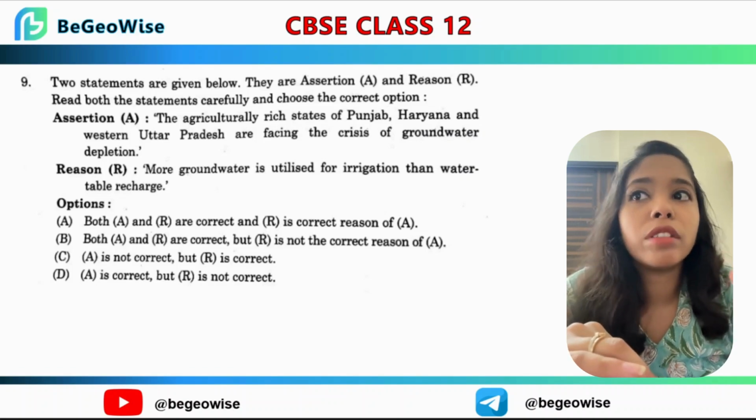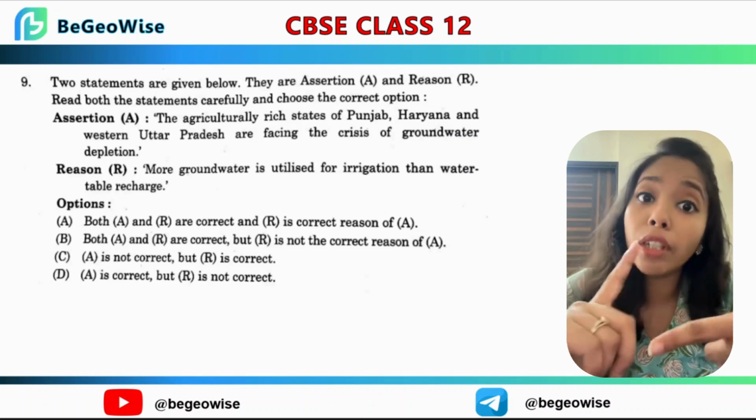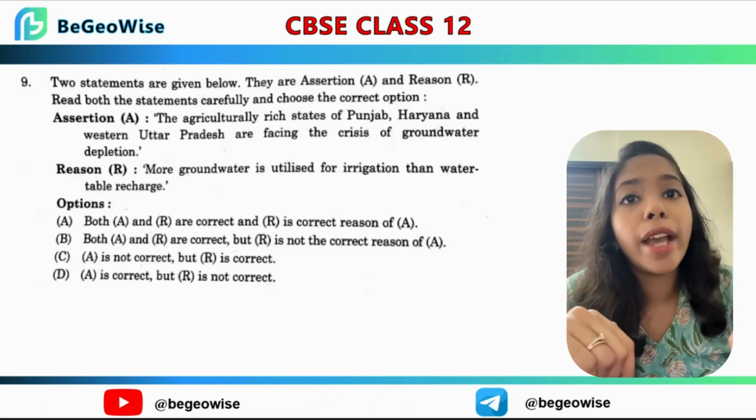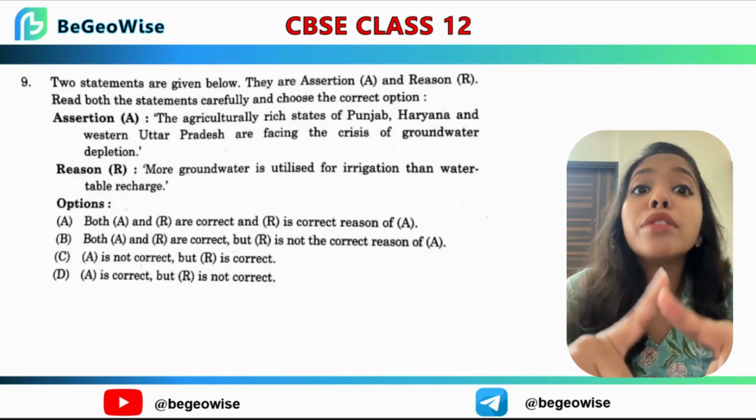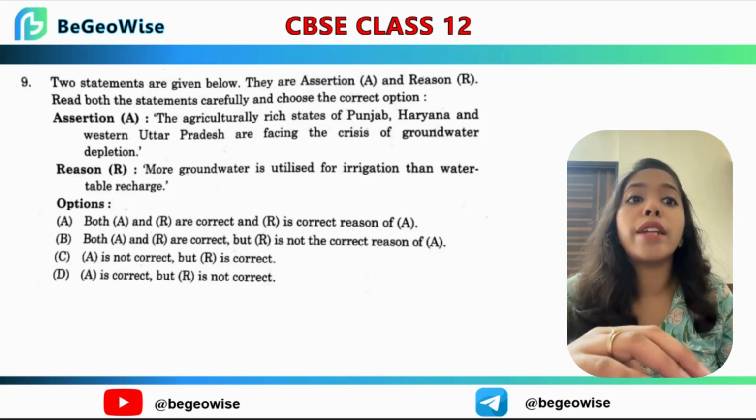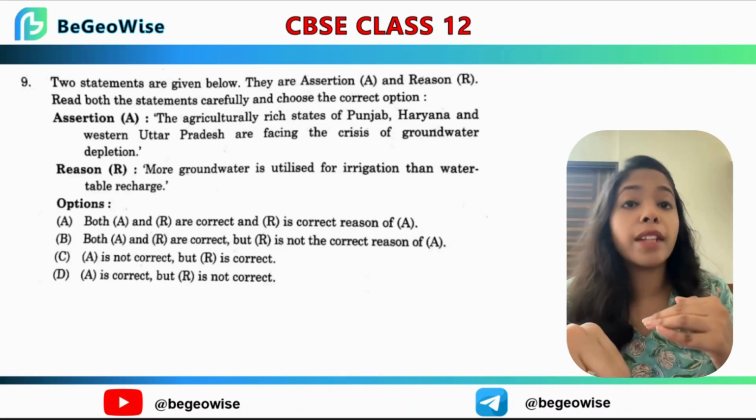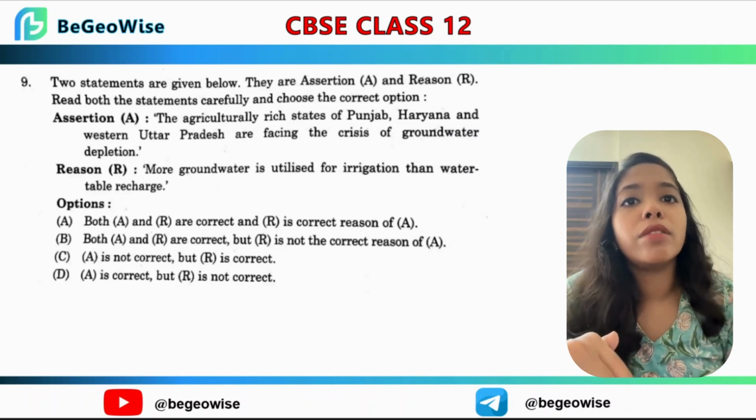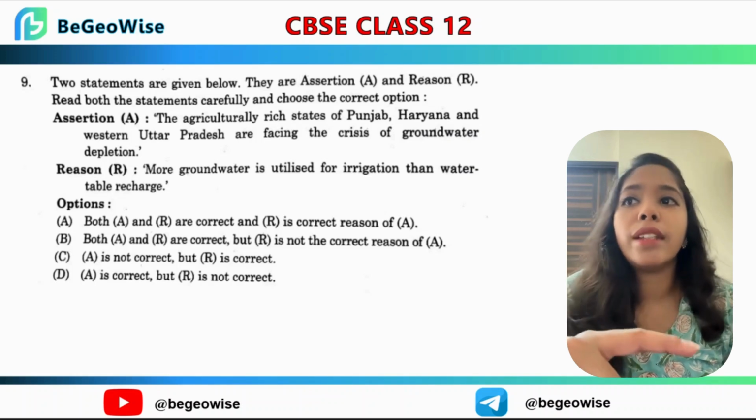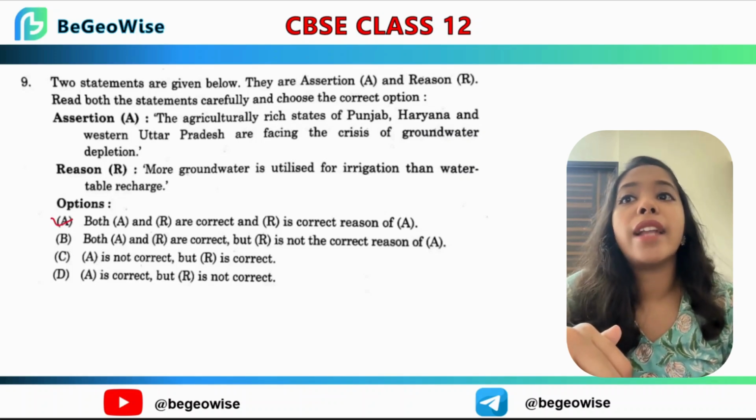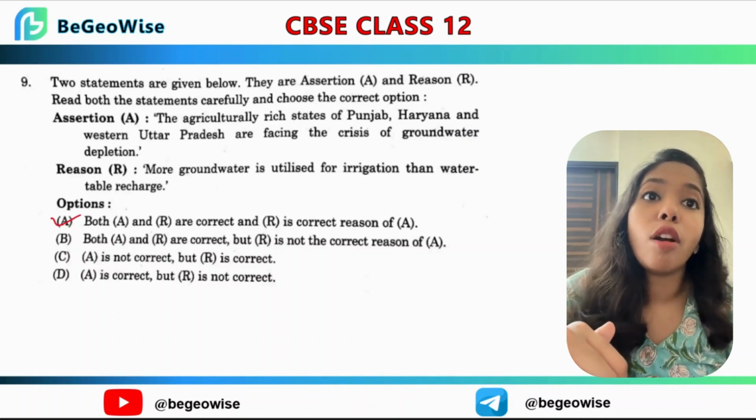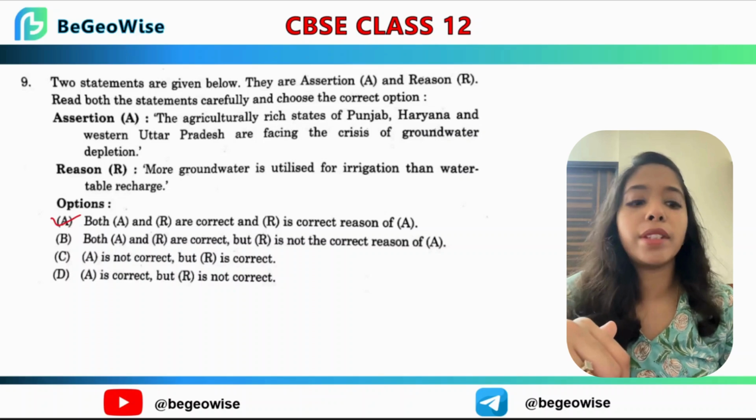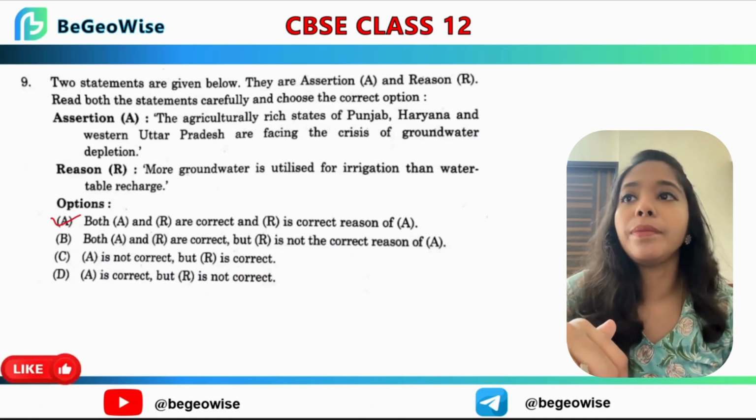The reason explains why more groundwater is being pulled out for irrigation than is getting naturally recharged. So we have the reason as more groundwater is utilized during irrigation than water table recharge, which is absolutely right. Bore wells go deeper, water tables are lowering, and soon farmers are left with pumping dry wells. So both reason and assertion are correct, and R is the reason of A. So we have option A as the right answer.